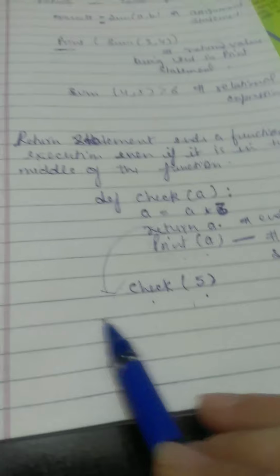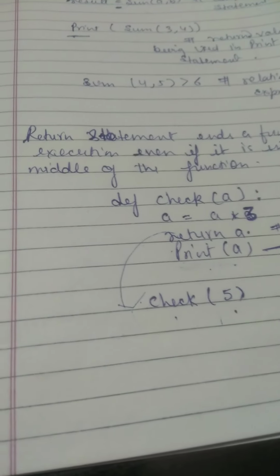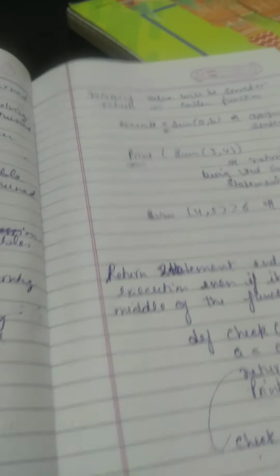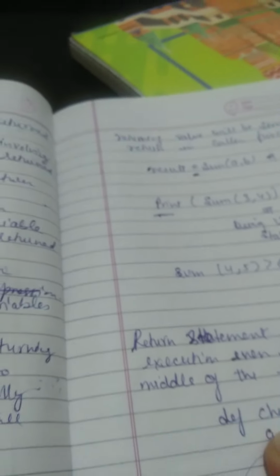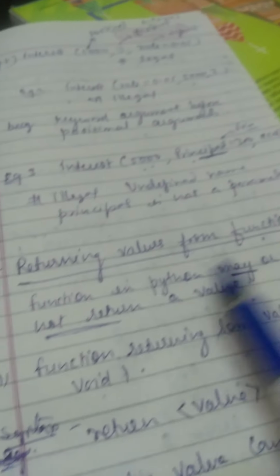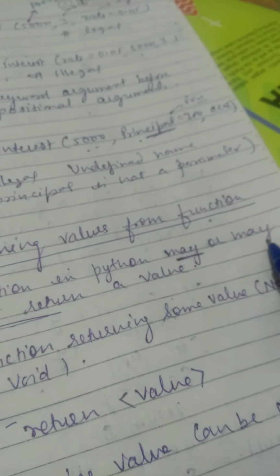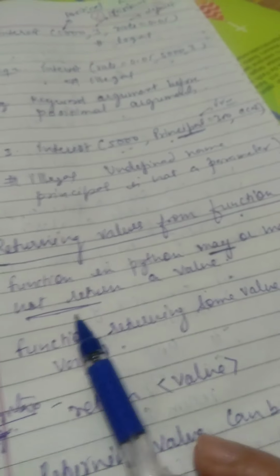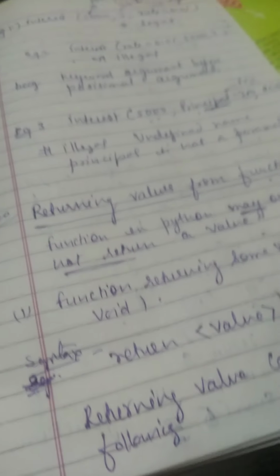This is in the main program only. So students, I hope you have understood. If you have any doubt, you may ask. Right now I have discussed how to return values from a function. I have told you a function may or may not return a value; in this video I told you about returning values.